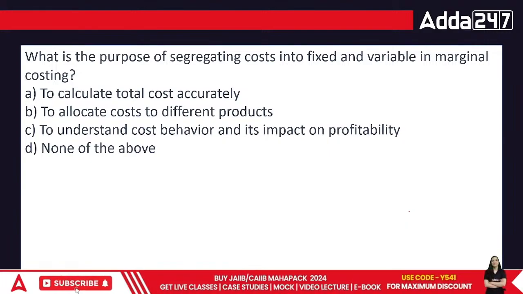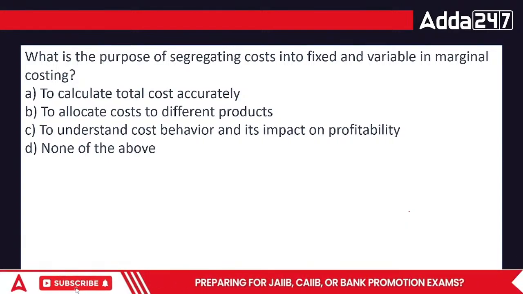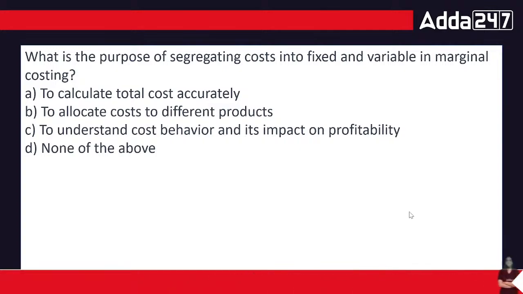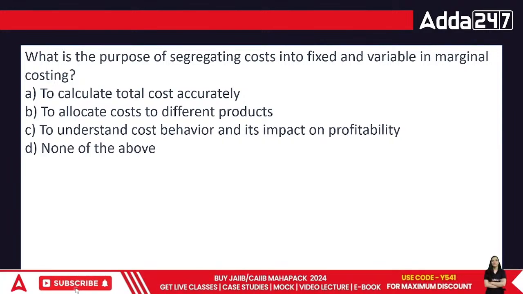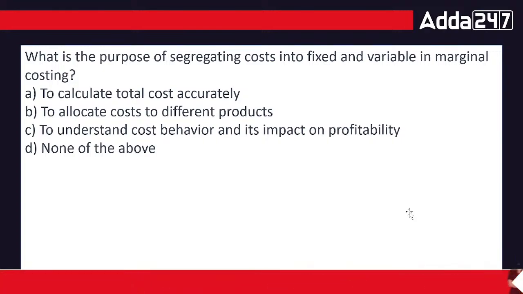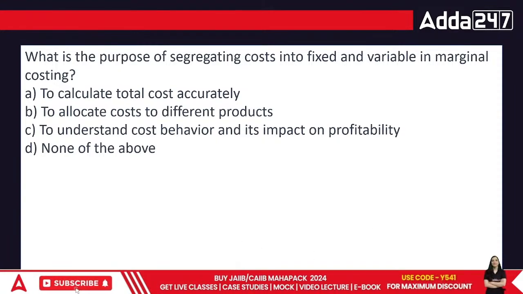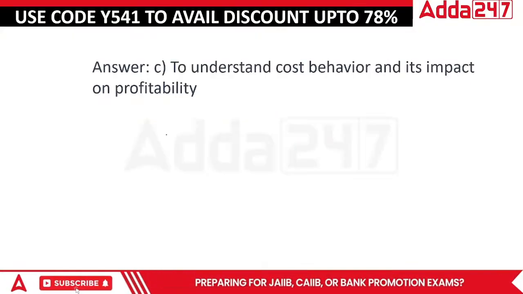What is the purpose? To calculate the total cost accurately, to allocate the cost to different products, to understand the cost behavior, and none of the above. What's going to be the answer? The answer is C. Okay? The answer is C. To understand the cost behavior and its applicability.